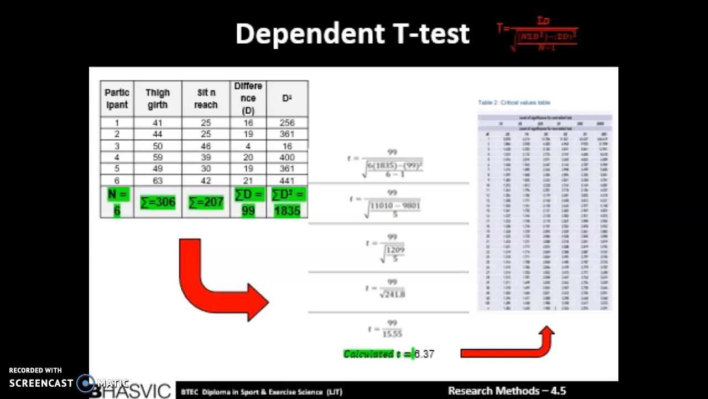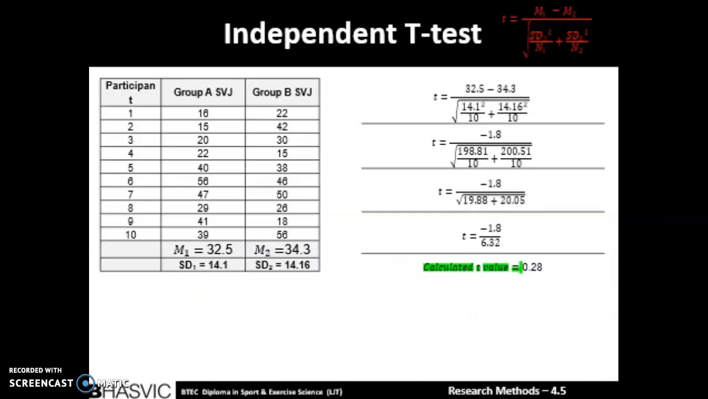The dependent t-test is used when looking at difference. Here, for GB gymnasts, thigh girth and sit and reach scores show the difference, and we can compare the t-value to 0.05 levels significance for a two-tailed hypothesis. The independent t-test is also used when looking at difference, but when samples are independent. Again, you get a t-value and compare on your critical values table to see the significance.